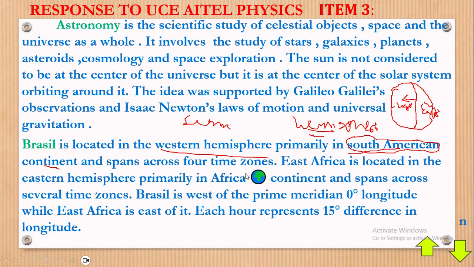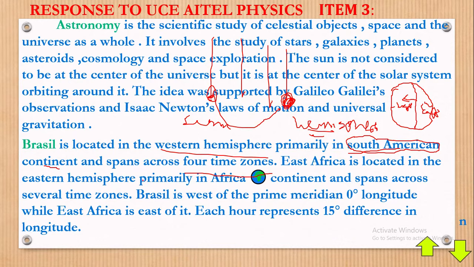So it spans around 4 time zones. Trying to underline it: 4 time zones, as I've explained. Every line you see in the map of Brazil means a different time zone. So a place on this longitude line and a place on this one here will be at different time intervals. Okay.